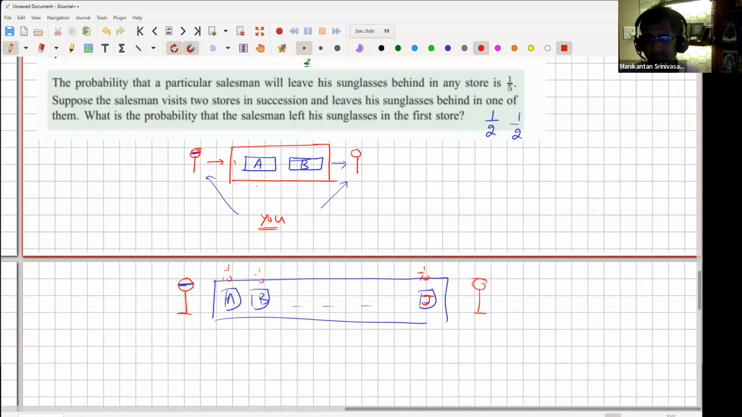Okay, work it out, guys. Now that you know conditional probability, I'll give you all a minute to work this out.